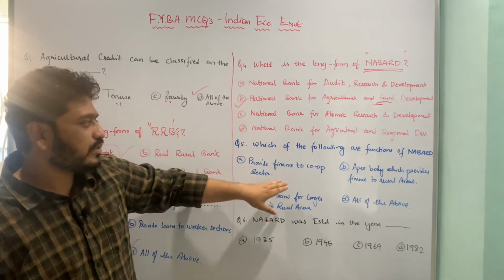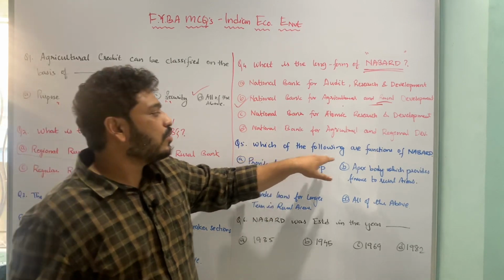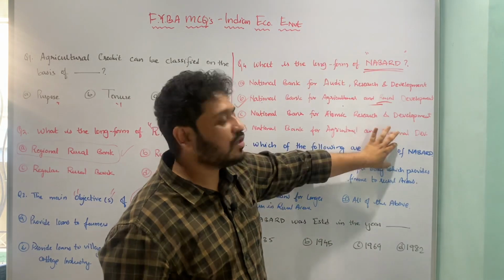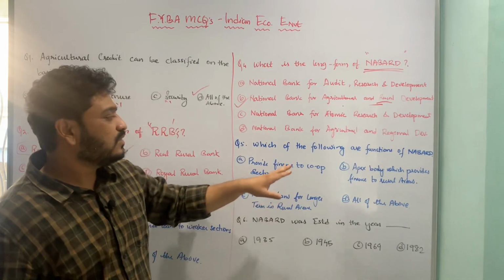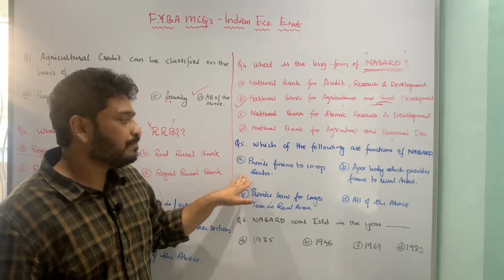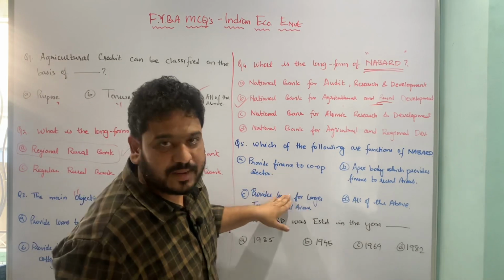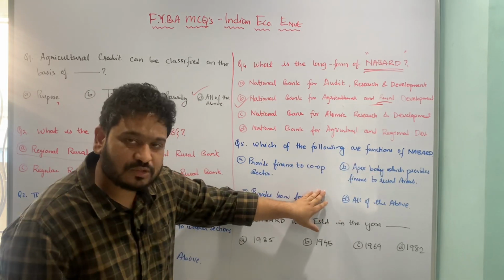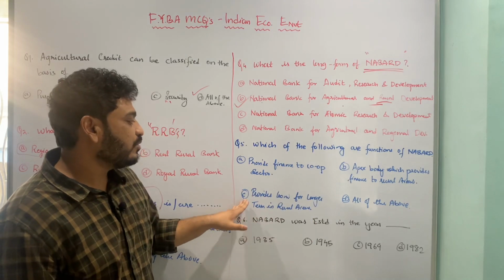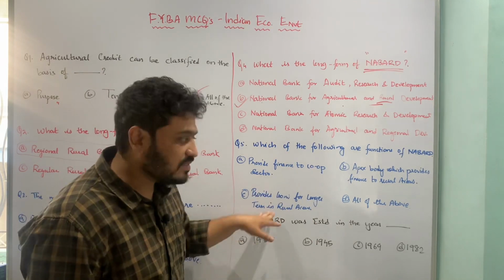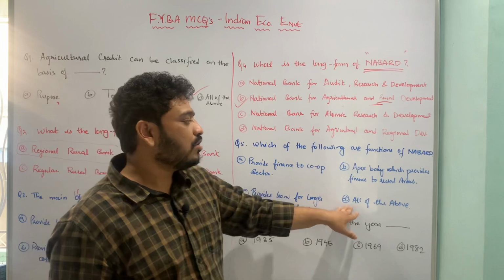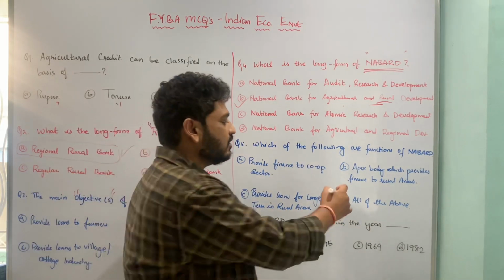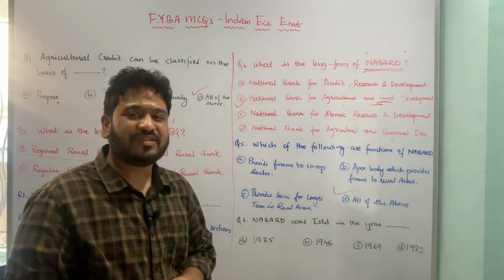Let us now move to the next question, which is talking about which of the following are functions of NABARD. Now we have seen what is the long form of this institution, what can be the possible functions of this institution, and let us look at the options. Provides finance to cooperative banks, then NABARD is the apex institution which provides finance to rural areas. Thereafter we have provides loans for longer term in rural areas, that is I'm talking about NABARD, and all of the above. So these are all possible functions of NABARD, and therefore the correct answer here is option D, which is all of the above.